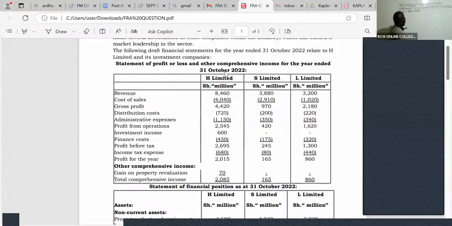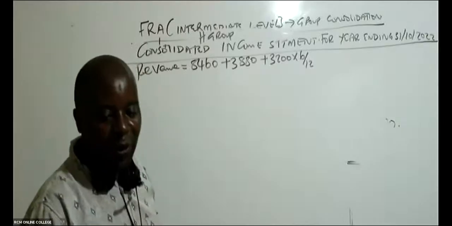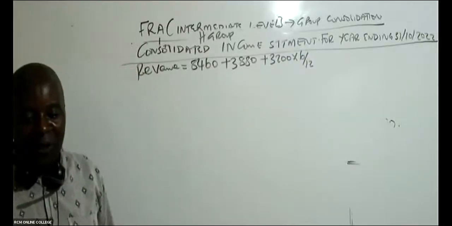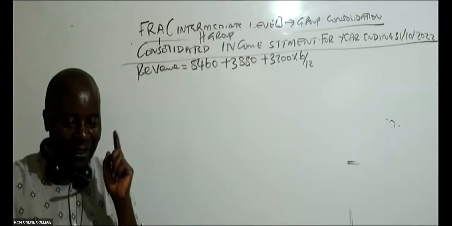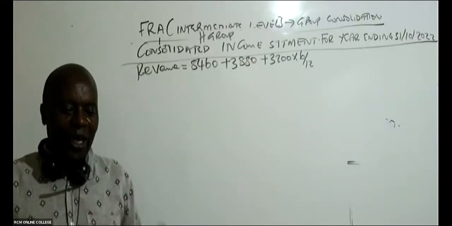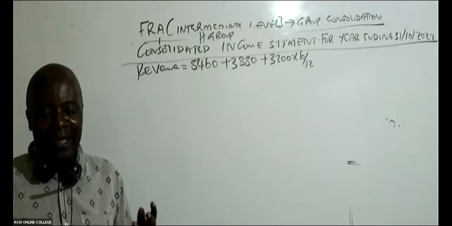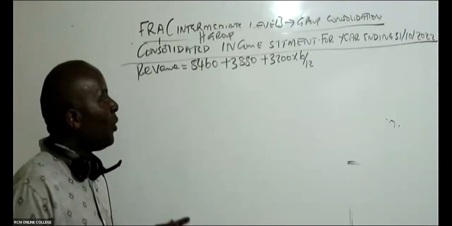For S Limited, I will not time apportion, because we stayed with it for 3 years, remember. But for L, I must time apportion. Do you remember that we stayed with L for 6 months only? We stayed with it for 6 months.